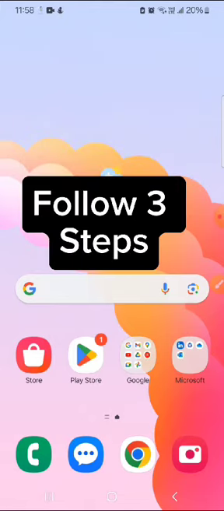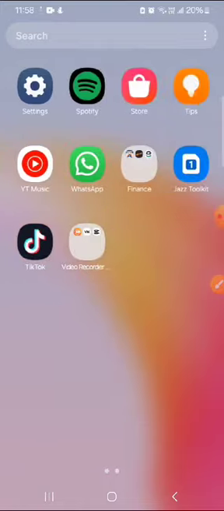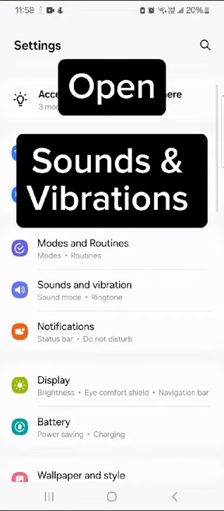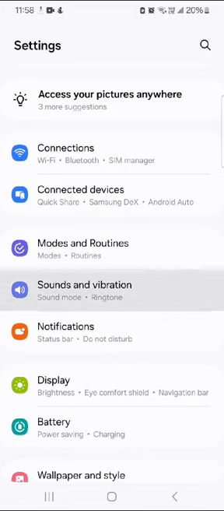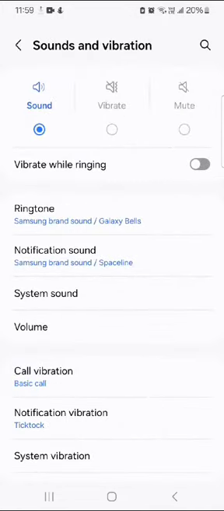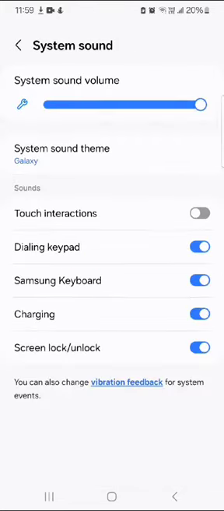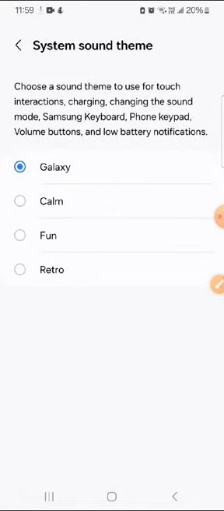So let's get started. Follow 3 steps. First of all, open settings. Here click on sounds and vibration. Make sure that your sound is enabled. Then click on system sound. Then system sound theme and click on Galaxy.